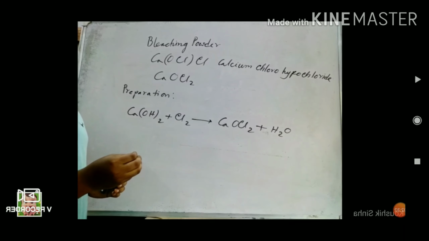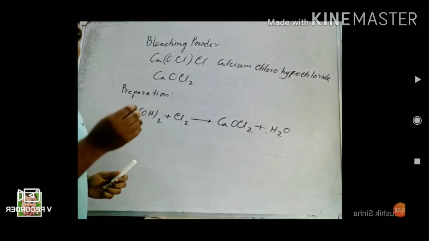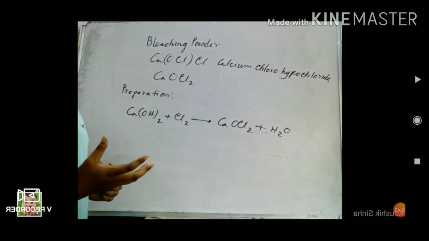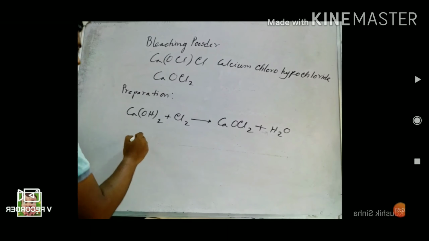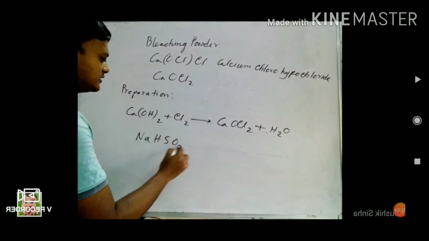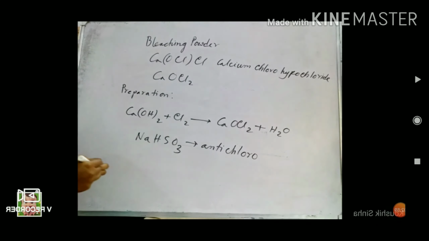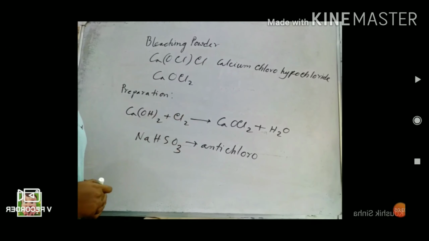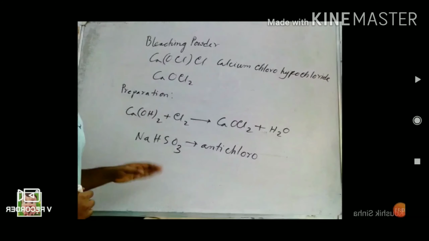So in that case, during dry wash, along with bleaching powder you have to use an anti-chlor. One example of an anti-chlor is sodium bisulfite, NaHSO3. It absorbs the excess chlorine that evolved from the bleaching powder. So sodium bisulfite acts as an anti-chlor.